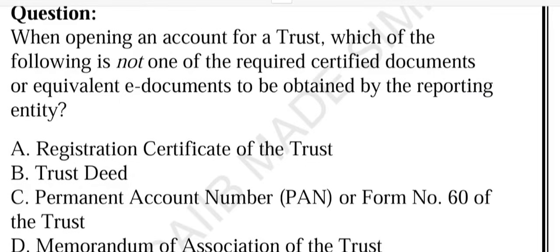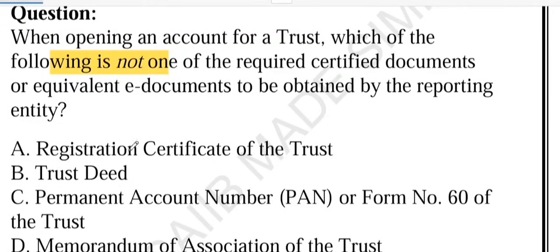Documents or equivalent e-documents to be obtained by the reporting entity. Remember, the question is: which of the following is not required? This is the keyword, let me highlight it. Option A, registration certificate of the trust. Option B, trust deed. Option C, PAN or Form 60. And option D, memorandum or articles of association of the trust.